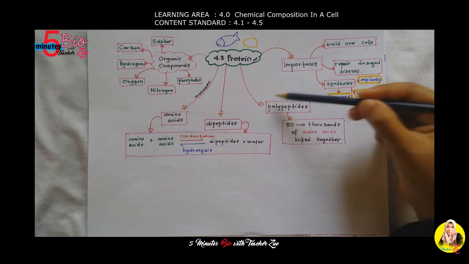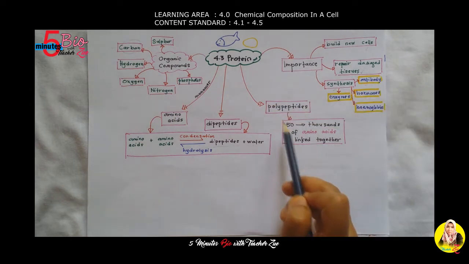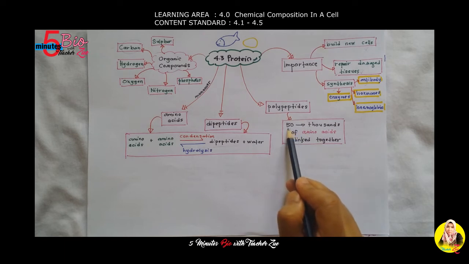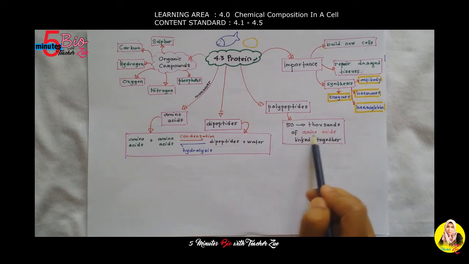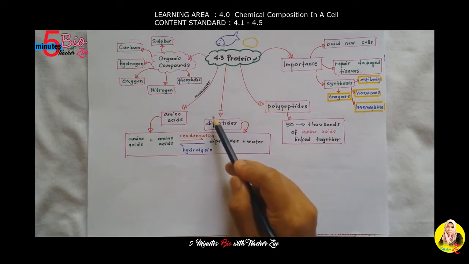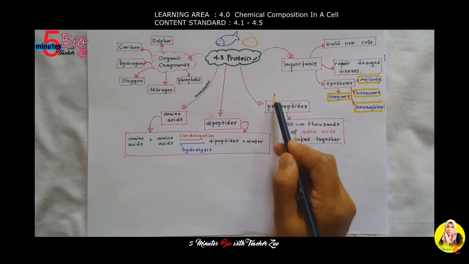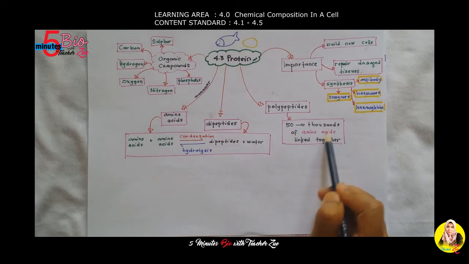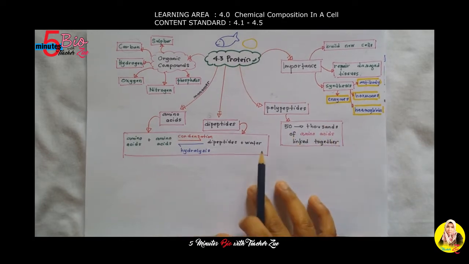And the third one is polypeptide. Polypeptide contains 50 up to thousands of amino acids that link together, meaning more than 2. Dipeptide is 2. Poly means more than 2, 50 or up to thousands of amino acids.